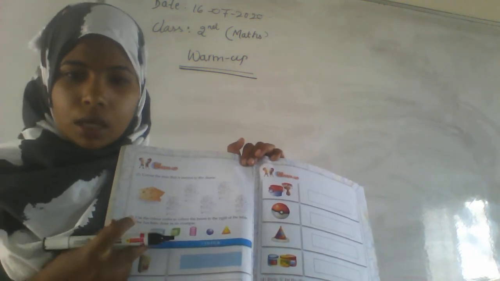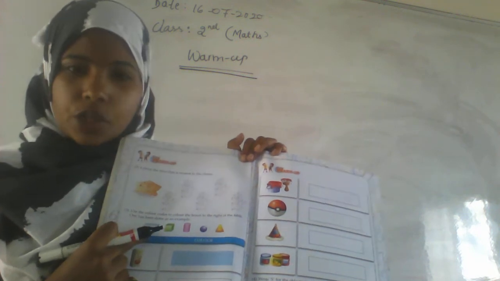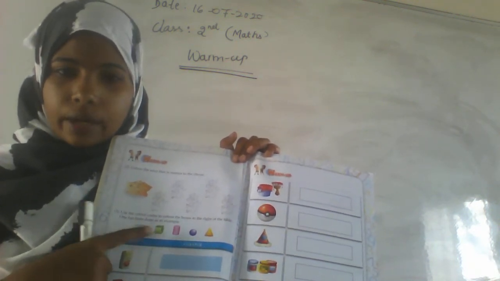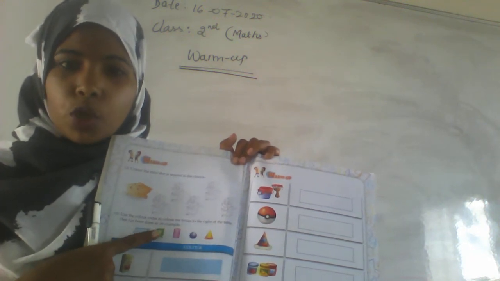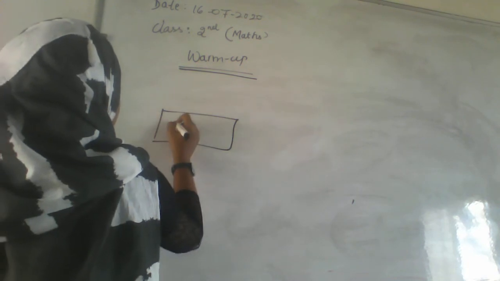Before going to that, I just tell you the first thing: rectangle shaped, it is a cuboid, and this is square shaped, that is a cube. Just identify that.